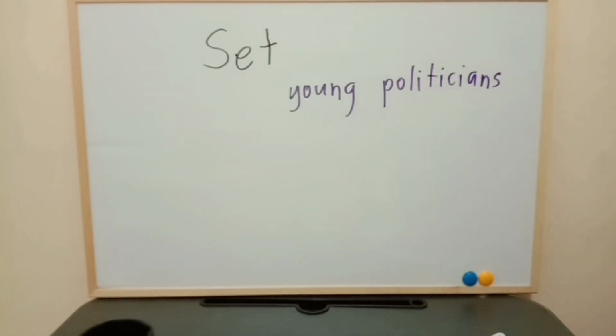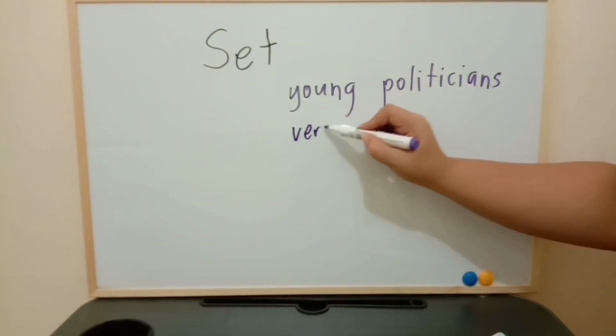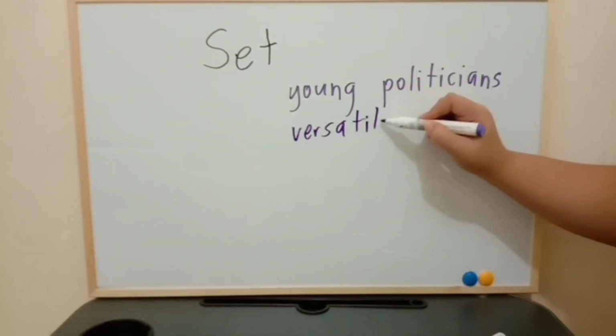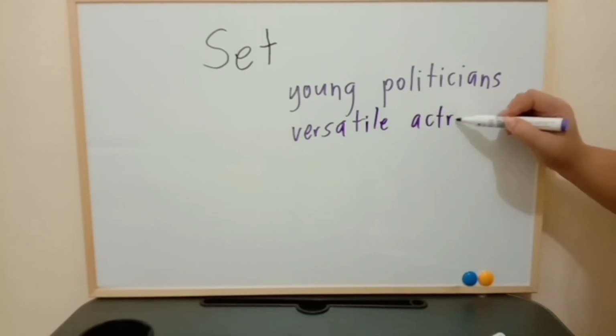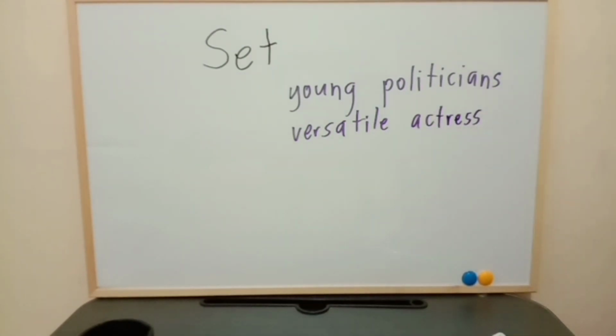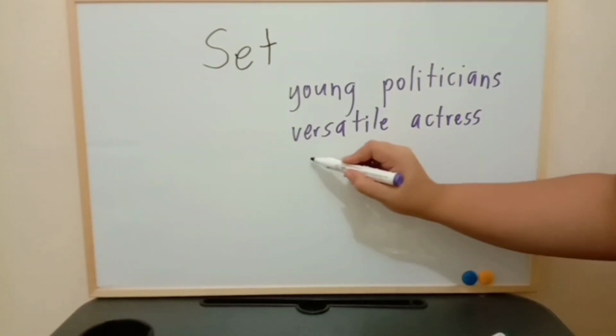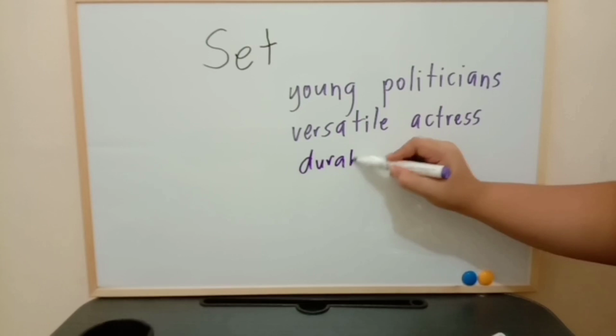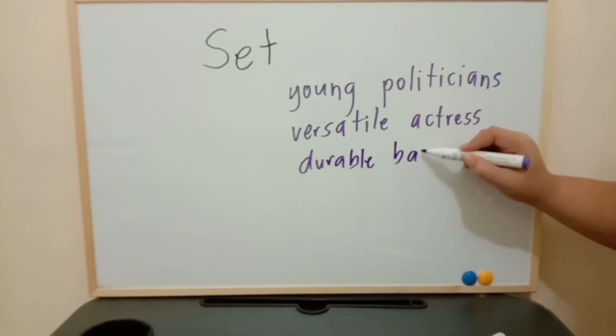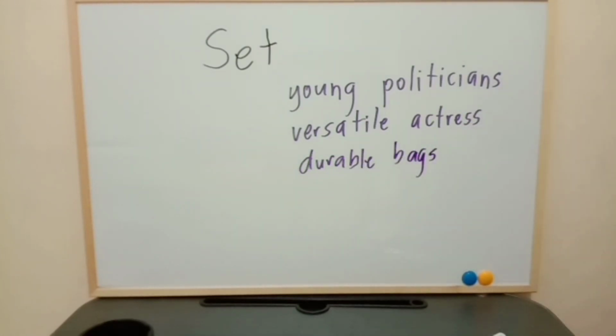This is not well-defined. Set of versatile actors. This is also not well-defined. Set of durable bags. This is also not well-defined.